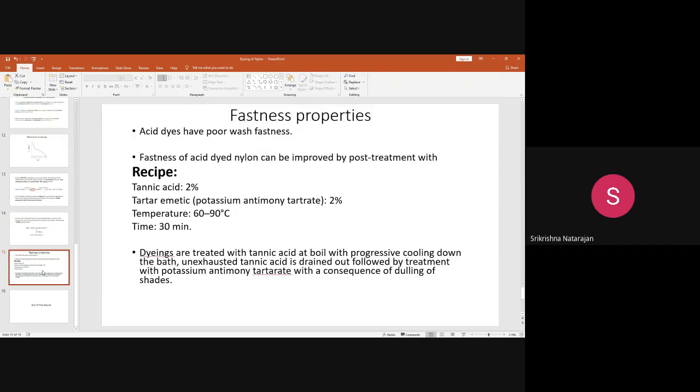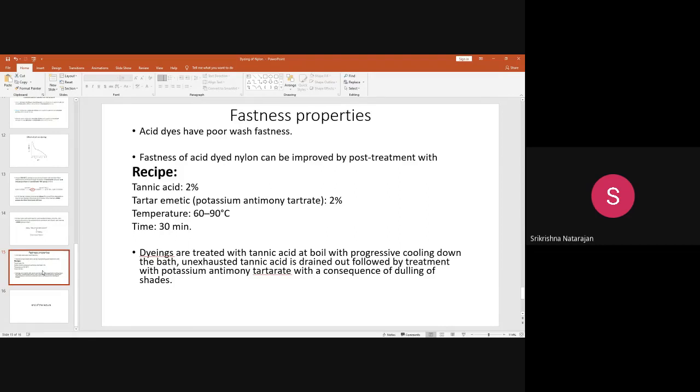And coming down to fastness properties, nylon has a poor wash fastness. Okay, with acid dyes you will get very good colored shades when compared with the dyeing of nylon with the disperse dyes. Dyeing of nylon with acid dyes gives better colors. The number of colors is more, but its washing fastness is poor. Okay, you will not get a good wash fastness. Wash fastness means what? You take a dyed fabric, wash it in soap 2-3 times, and you see the color gets bleeded.